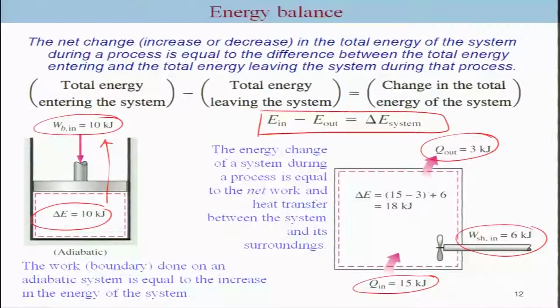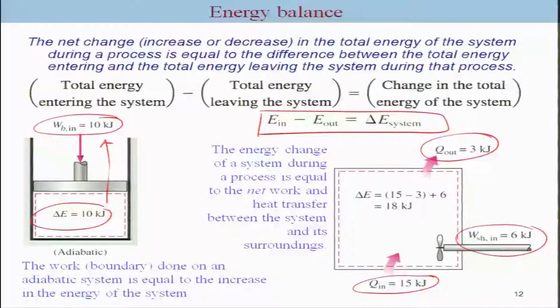Now, one has to consider whether to use a standard sign convention or simply the direction of the interactions. For the simple approach, we know that Q in is 15, plus 6, minus 3: heat in, work in, minus heat out, will be equal to the change.